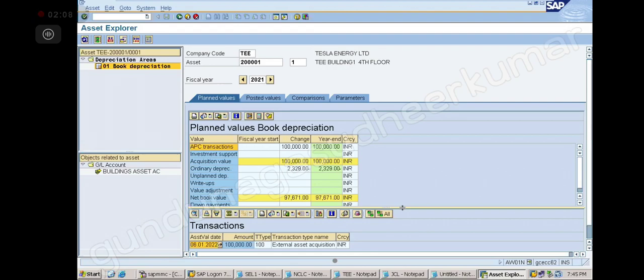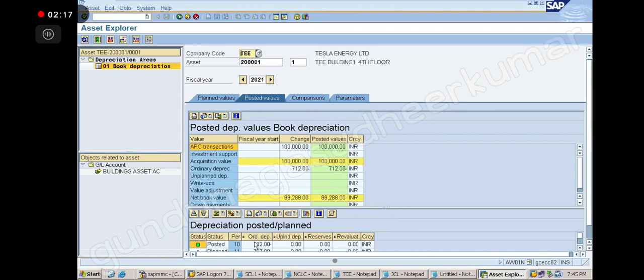But this depreciation 712 is for how many days? 25 days? 26? From 6th till 31st. So how many days is it? 26 days, correct? Okay, let us see now.